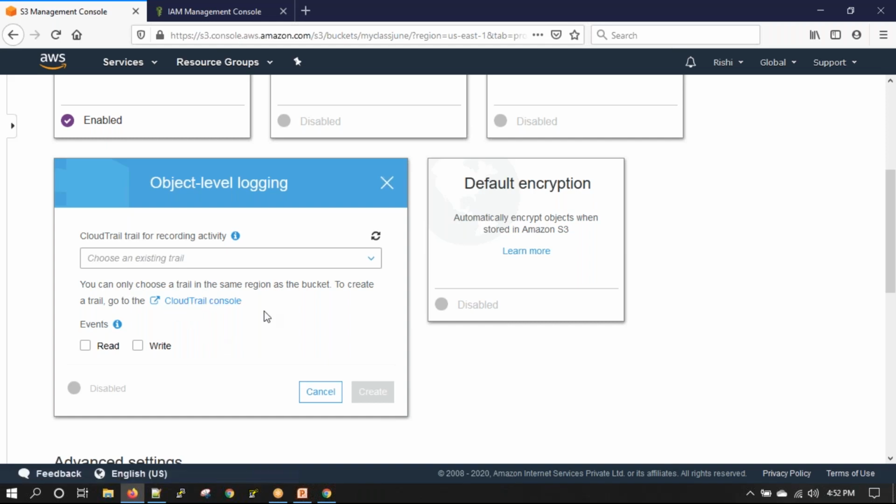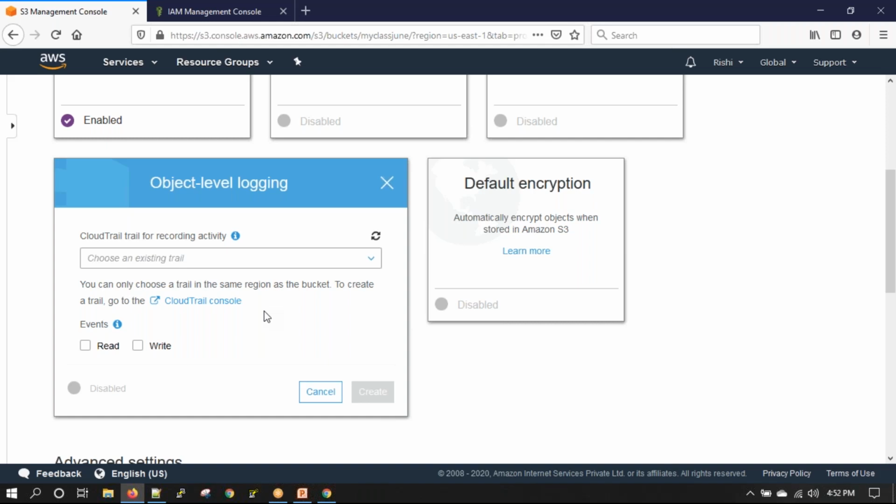This is the service which records everything that happens on our AWS accounts. Whatever we are doing, either from command line or from SDK or through the console, everything is done through API calls. Okay, every click is an API call. So CloudTrail records all the API calls.